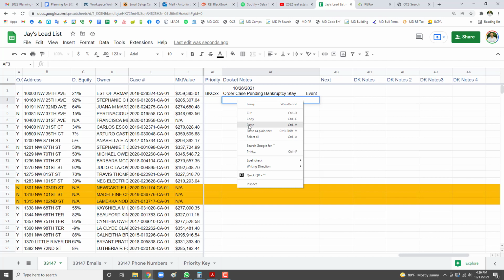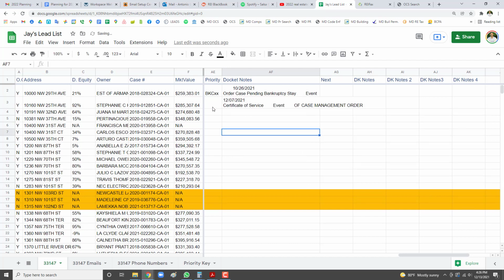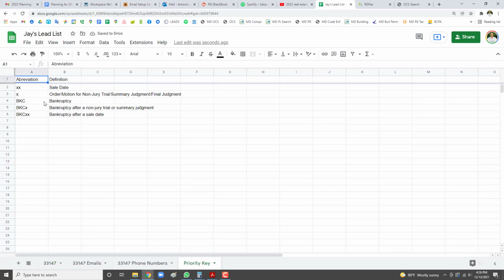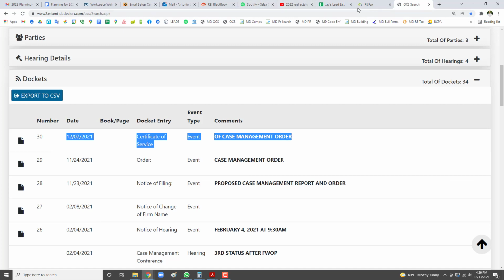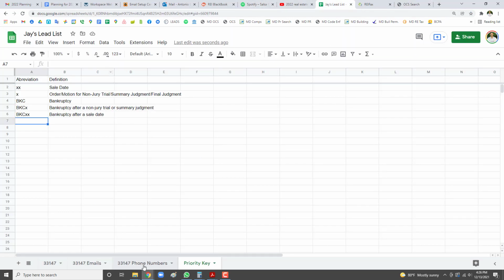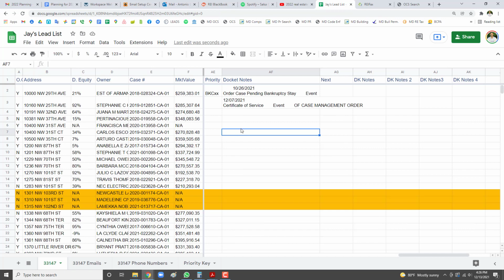And if the person going through foreclosure does not have any of these things going on, right? They don't have a sale date, an order or motion for non-jury trial, they haven't done bankruptcy, then when we leave it blank, it just means that they're at the beginning or at the earlier stages of the case. So in this case, we're going to go back to the list, and right here, we're not going to put anything in there, right? So let's do one more.